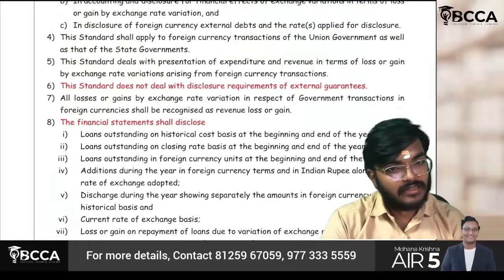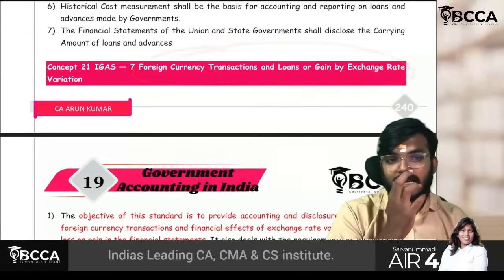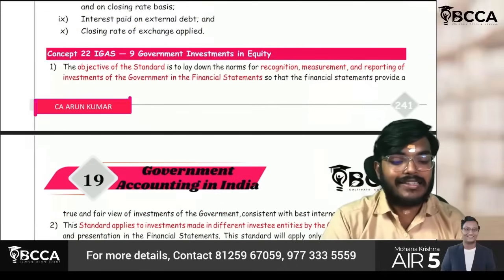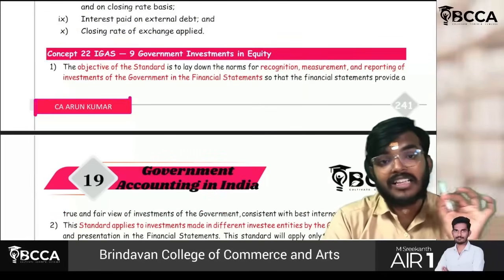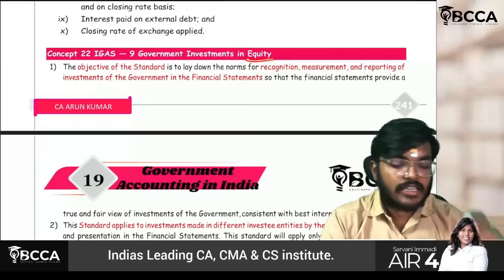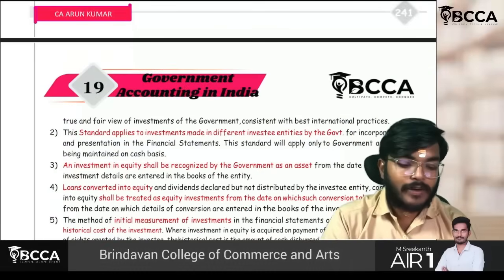Just go through this standard. Just go through this part, a little bit important. Just remember the name, then you can write the points comfortably. Okay, IGAS 7 is also completed. Next, we have to move to IGAS 9. These are nothing but investments made by the government in equity. It focuses on initial recognition, measurement, and reporting of investments so that it provides a true and fair view.